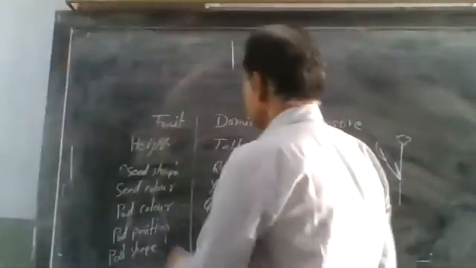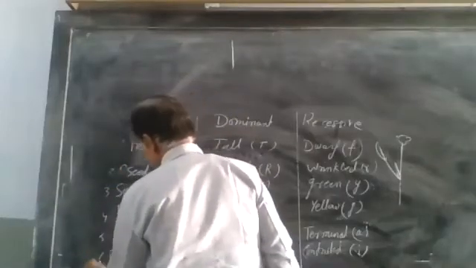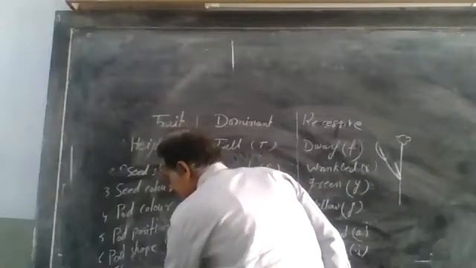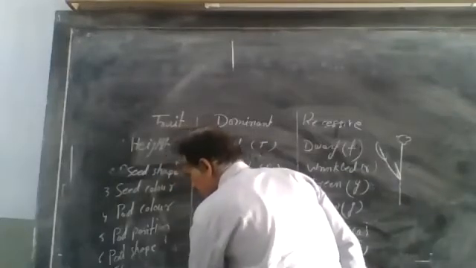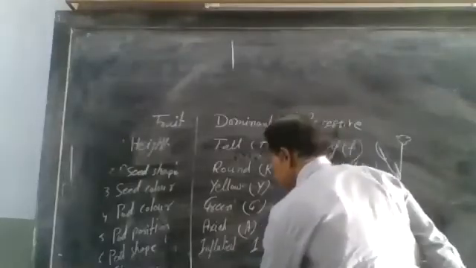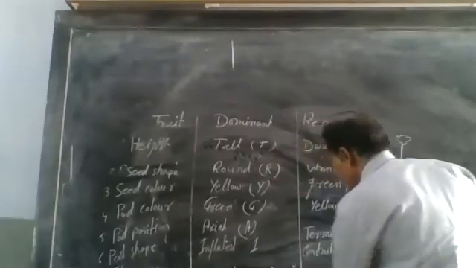And how many of these are characters? 1, 2, 3, 4, 5, 6. One more character, that is of flower color. That is purple, dominant, and white.